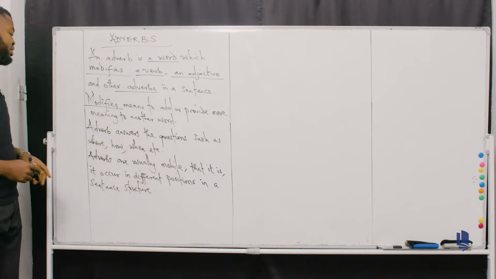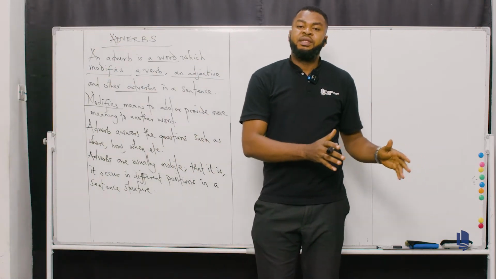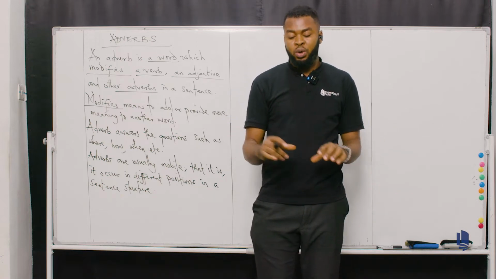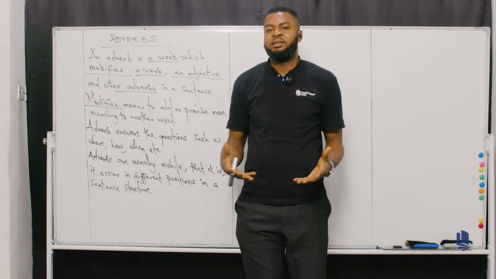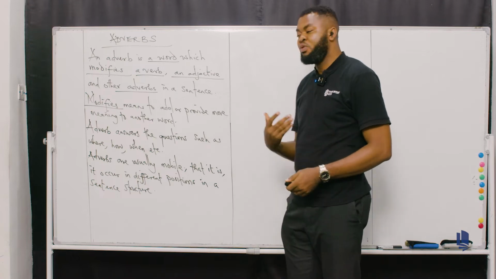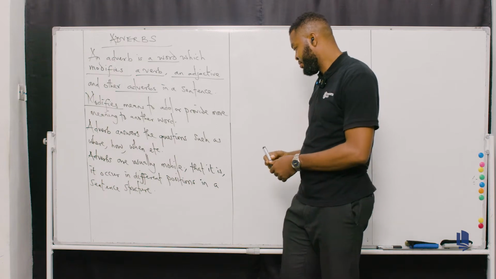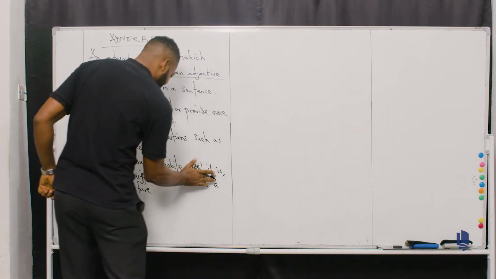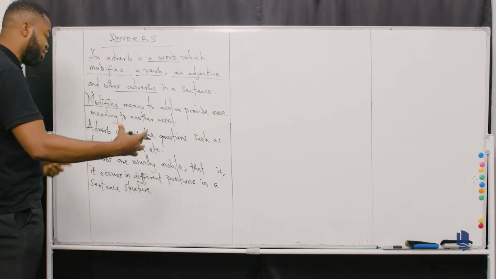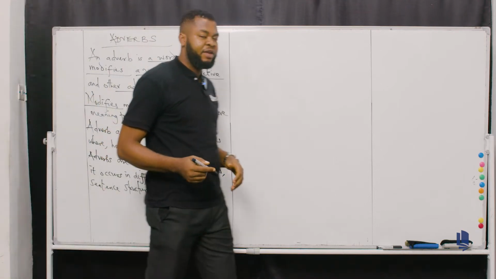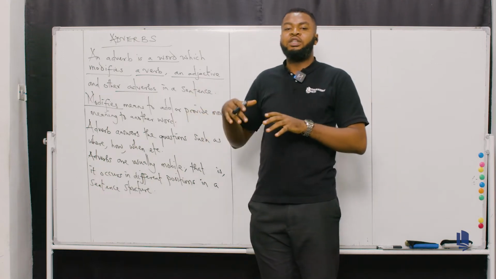Now, remember I said that adverbs are usually mobile. What do I mean by adverbs are usually mobile? That is, an adverb can occur at the very beginning of a sentence, all right? The same adverb can equally occur in the middle of a sentence, all right? And also the same adverb can occur at the end of a sentence. Do you understand? So that's the mobility of an adverb. So that's why you have adverbs are usually mobile. That is, it occurs in different positions in a sentence structure. So the same adverb you find at the beginning of the sentence can equally occur in the middle and can as well occur at the end.